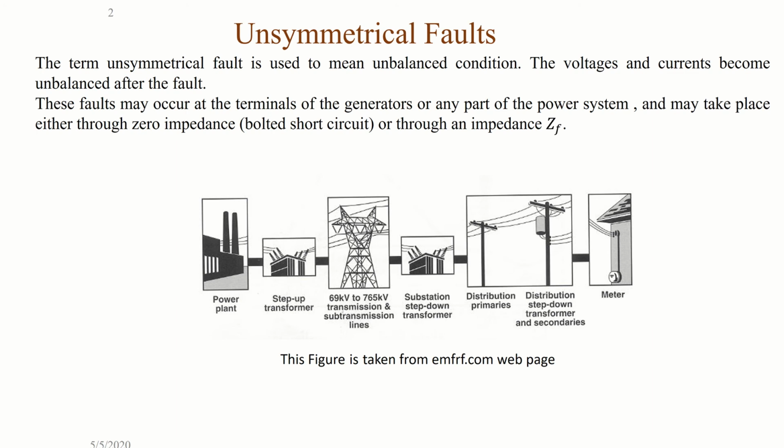So let's define the asymmetrical fault. Let's know what it means. The asymmetrical fault means an imbalance condition, when the system is in a disturbance or something has happened. So you will see there's an imbalance condition here. The voltages and the currents become unstable, or unbalanced, after the fault happened.